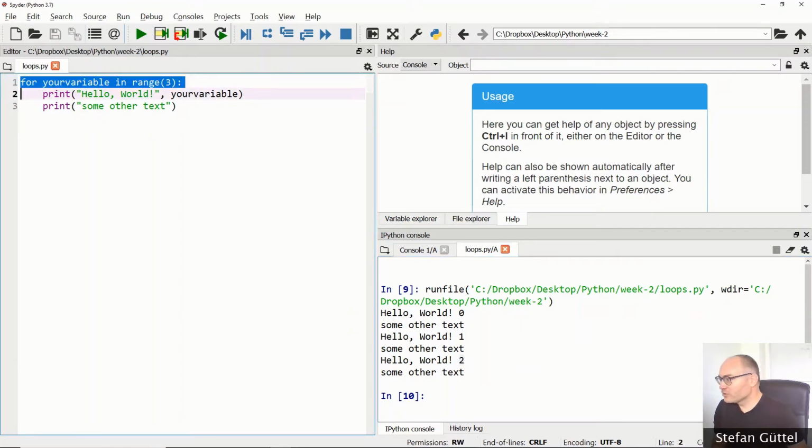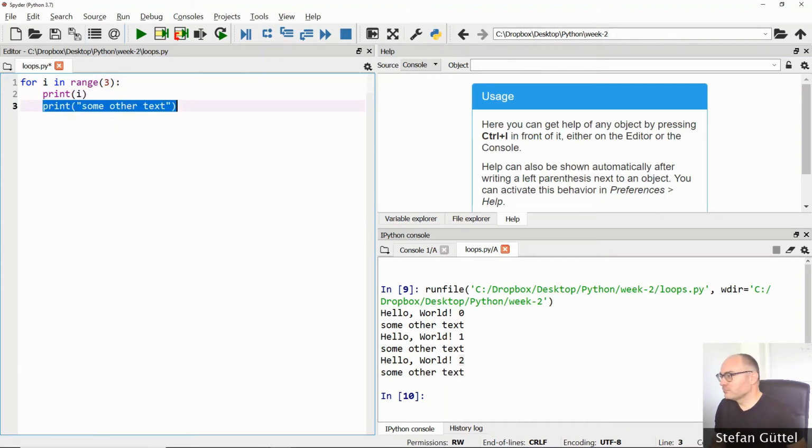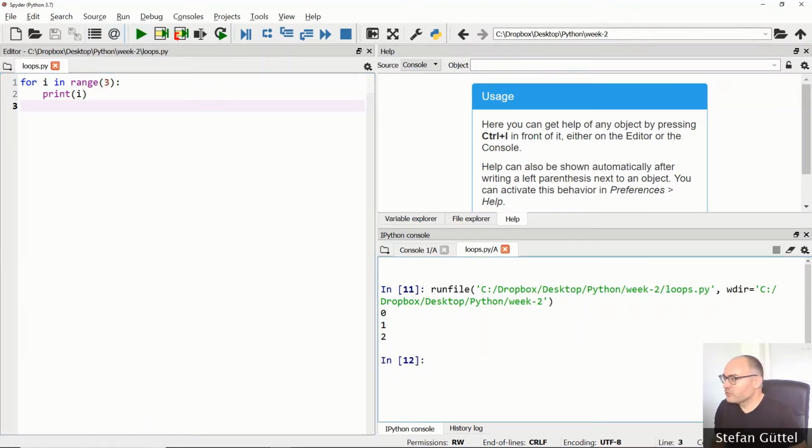In order to make this a bit shorter, I'm gonna change back to the variable name i, and I'm now only going to print out i. Now we can explore exactly what happens when we use more input parameters for the range function. So what if I call range(3, 7)? Well, let's try it out. Okay, it prints out 3, 4, 5, 6. So the range function starts counting at the first argument and it ends counting at the second argument minus 1 if you call it with 2 input parameters.